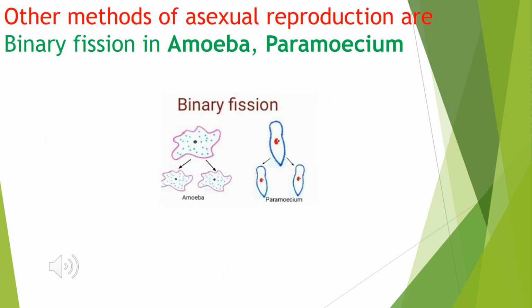Other methods of asexual reproduction include binary fission, which occurs in amoeba and paramecium. Binary means two, and fission means division. So from a single parent cell, two identical daughter cells are produced. This is known as binary fission, which is also an asexual mode of reproduction.